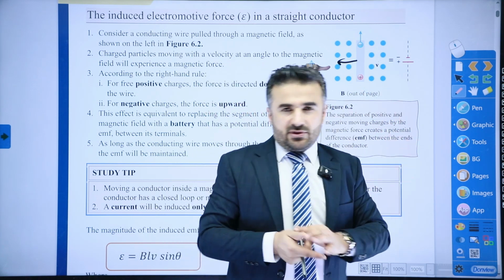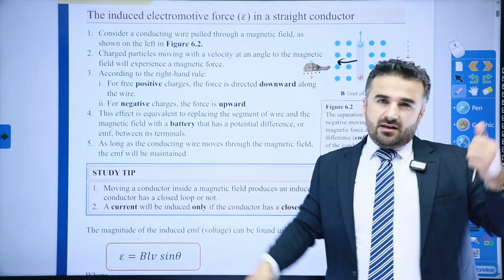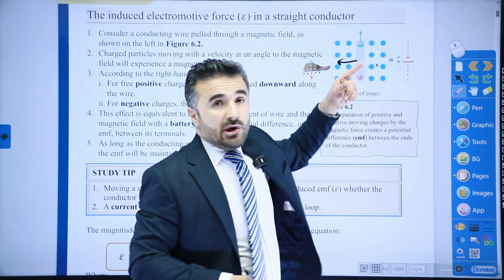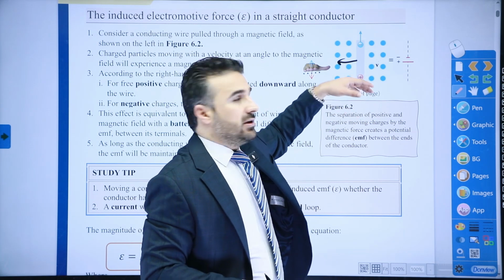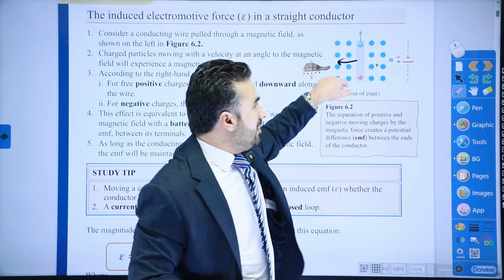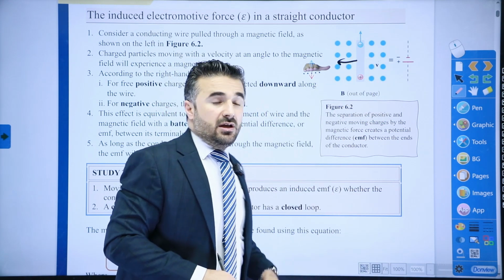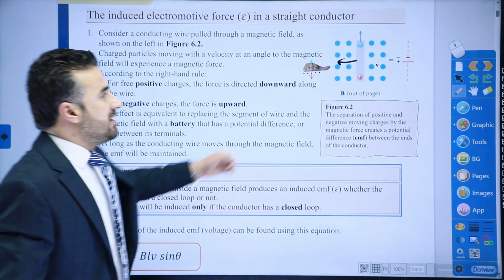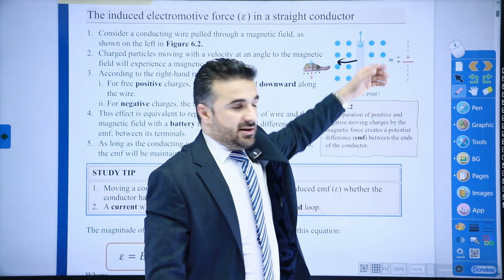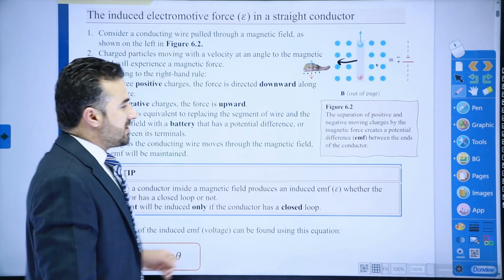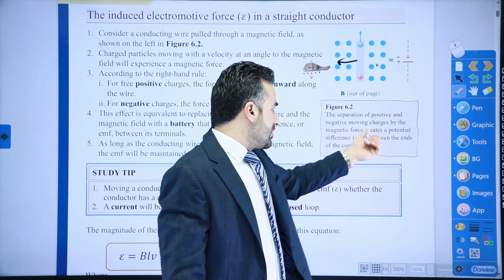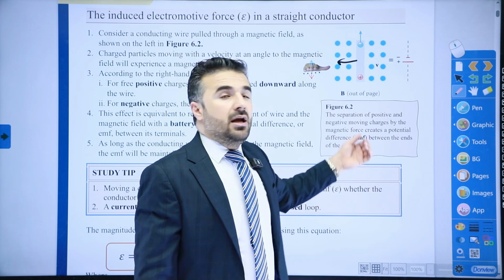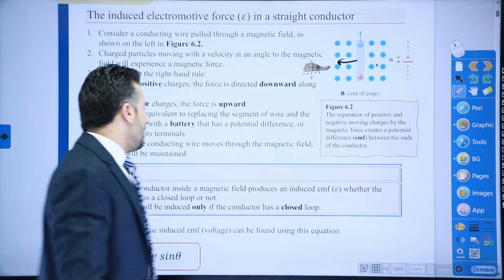No, actually, we've done the opposite here. So basically, this is to the right, and then the other side is to the left. Okay, so that was for a magnetic field pointing outward. What if the magnetic field were into the board, into the paper, and then you move to the right or to the left? That would also reverse the direction of the current, or the electromotive force that is induced within the conducting wire as well. So you can see that the separation of positive and negative charges, or moving charges, by magnetic force creates a potential difference. This potential difference is called electromotive force between the ends of the conductor.